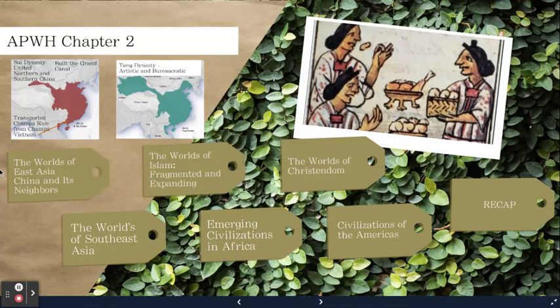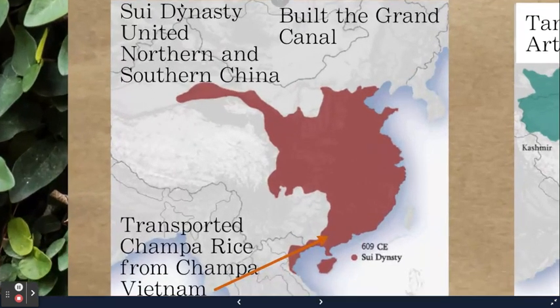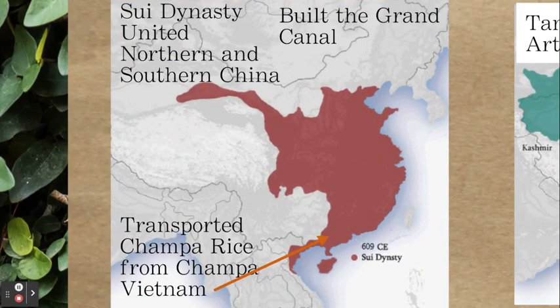Alright, welcome to AP World History Chapter 2. Let's go ahead and look at China and see what we have, because we're going to start off with the worlds of East Asia, China, and its neighbors. So we have the Sui dynasty. They're going to be known for uniting northern and southern China.